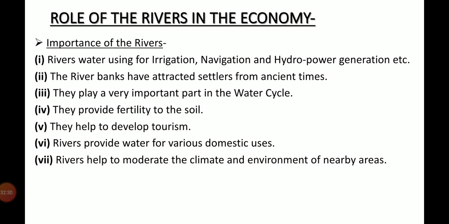The river banks have attracted settlers from ancient times. They play a very important part in the water cycle. Rivers provide fertility to the soil. They help to develop tourism. Rivers provide water for various domestic uses. And lastly, rivers help to moderate the climate and environment of nearby areas.